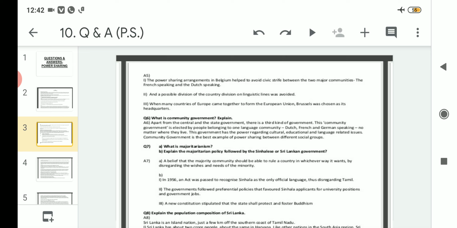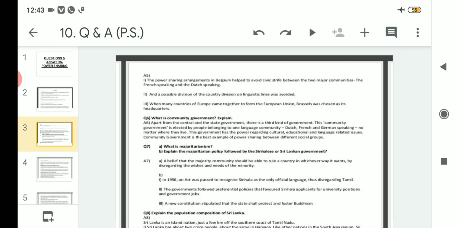That means, in Belgium there is a third type of government which is known as community government. And how is this community government elected? Suppose that in the whole of Belgium, no matter wherever the Dutch people are living, they can cast their vote and elect their own community government. The place does not matter. That means the Dutch people living anywhere in Belgium will elect their own community government, which is the Dutch community government. In the same way, the French and the German speaking people also elect their own community government.